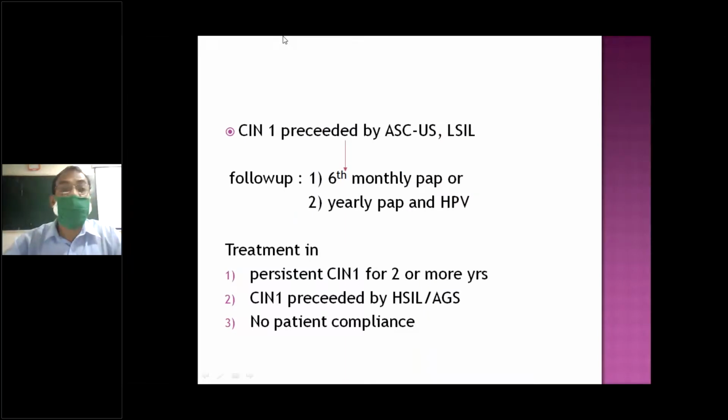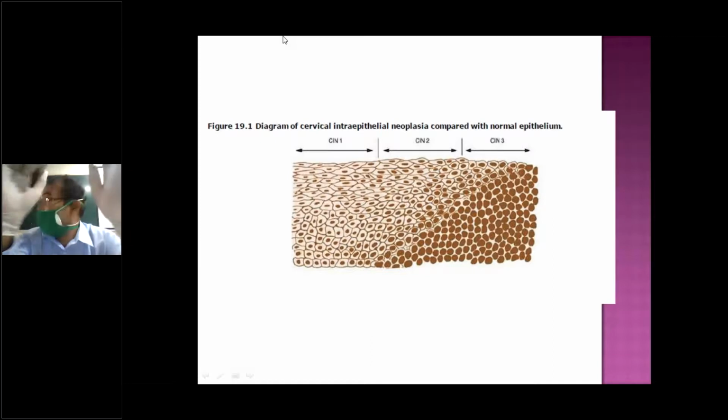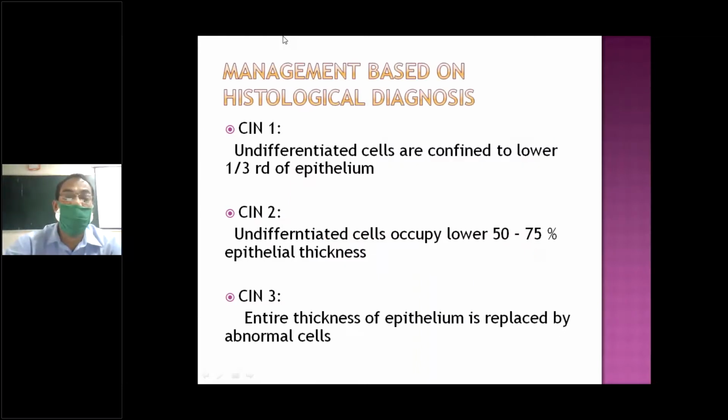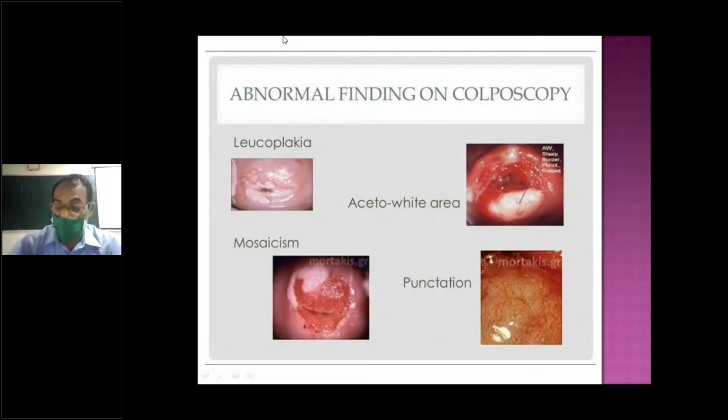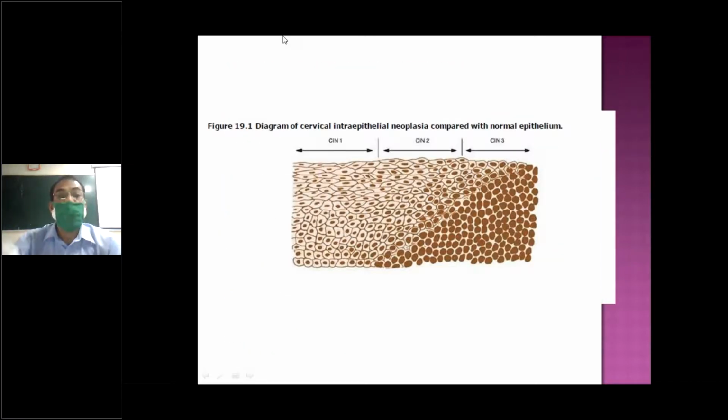So what happened? We just want to know how we will orient ourselves for all this. When you come for follow up, we should also know the natural course of the disease. When we see CIN1, what will we think? The natural course of CIN1 needs only follow up,